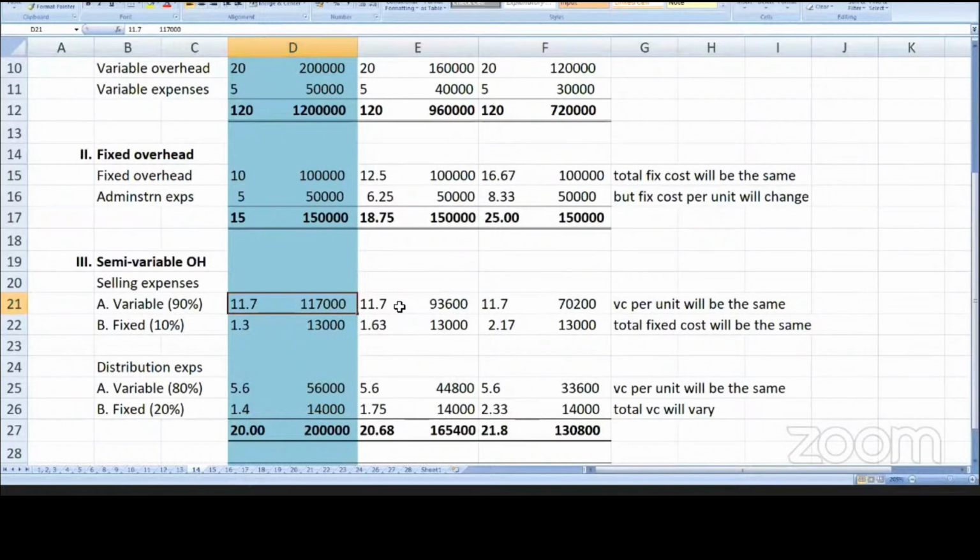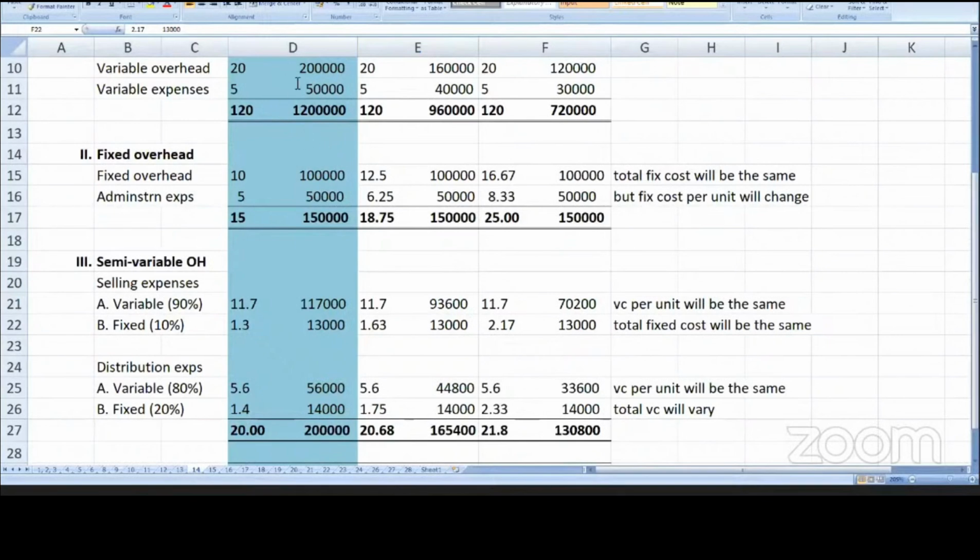Variable cost per unit will be the same, 11.7. Total fixed cost will be the same, 13,000. So 11.7 into 10,000, 11.7 into 8,000, 11.7 into 6,000. Whereas fixed is 13,000 for 10,000 units, the same 13,000 for 8,000, the same 13,000 for 6,000. So this is flexible budget, students. Flexible budget concept is now.